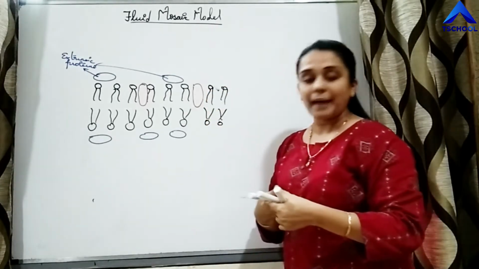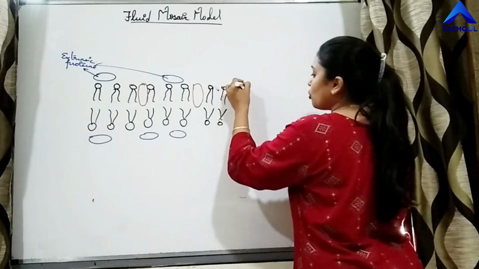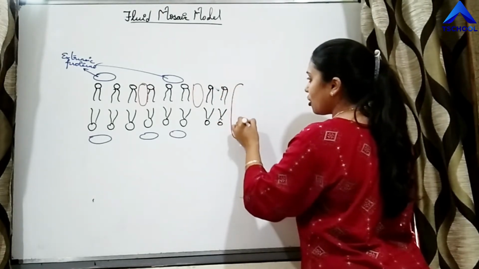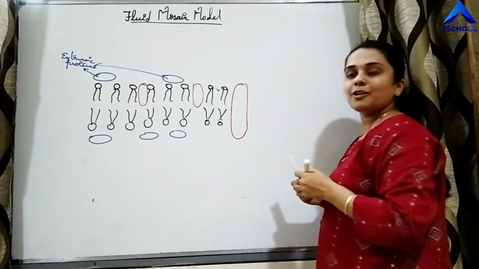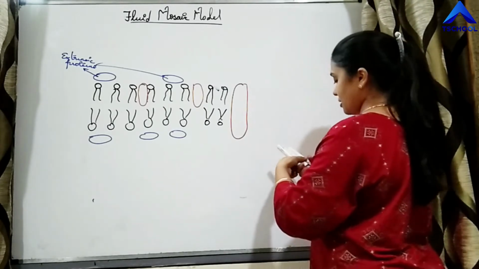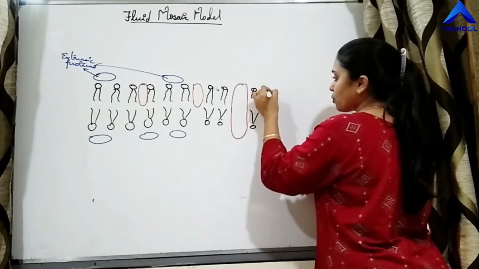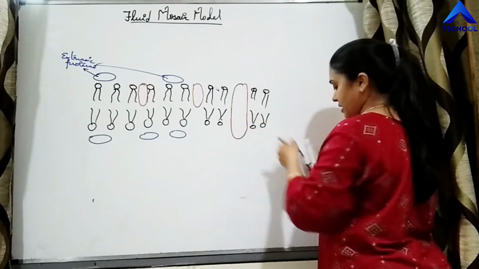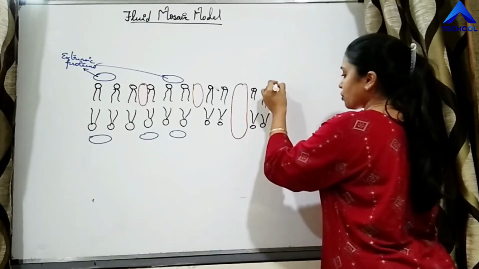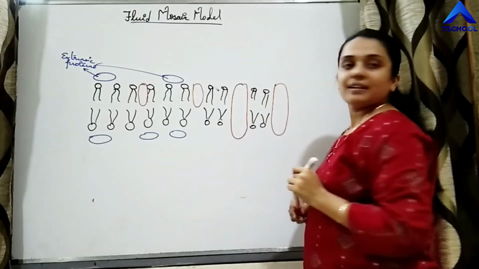there are completely embedded proteins also, and those proteins are called tunnel proteins, right? So these proteins are completely embedded proteins. Those proteins are called tunnel proteins. Clear?